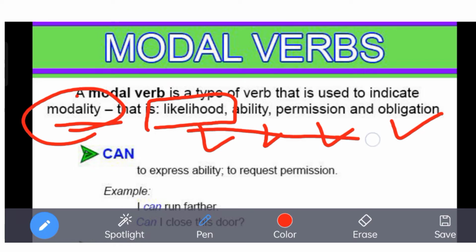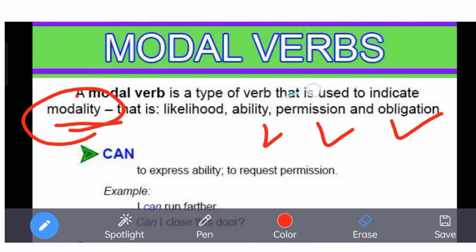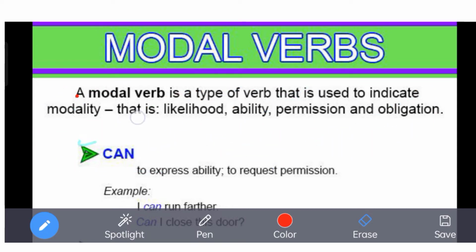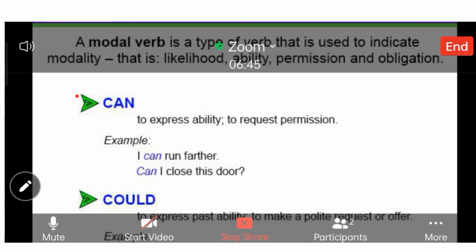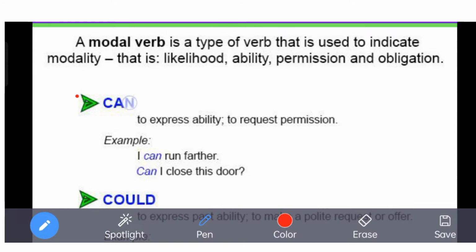If we see these four things to express in the sentence, we do not use is, am, are. We use only and only these modal verbs. Remember that. We always use the modal verbs to express the modality. Now the first one that comes is can.